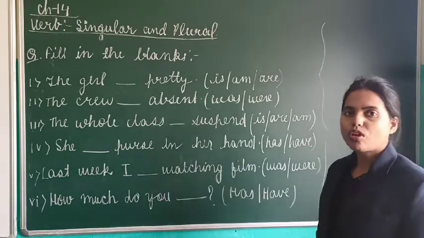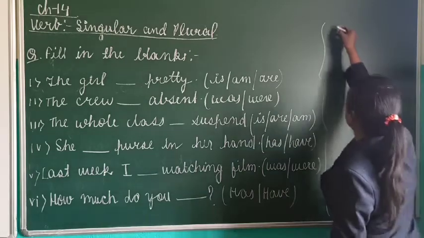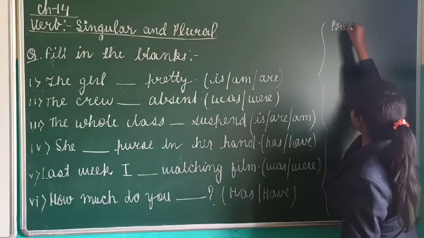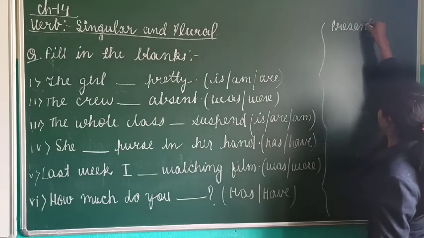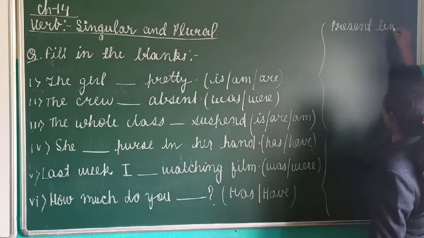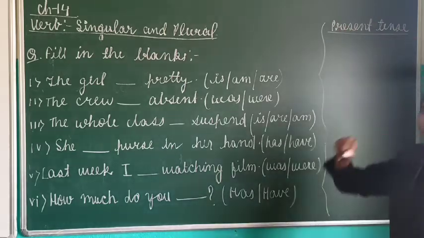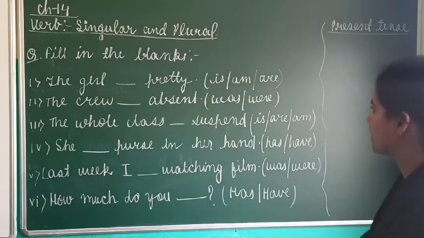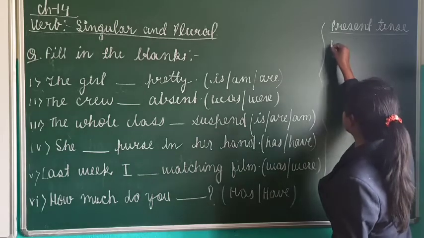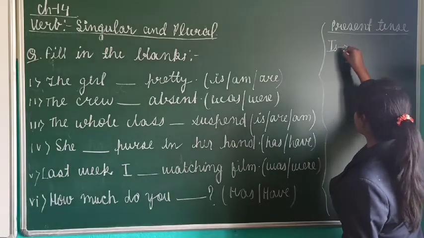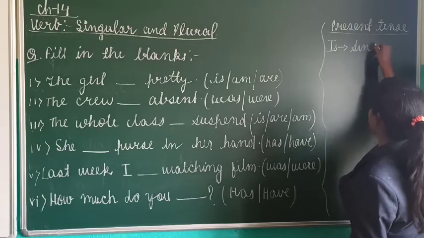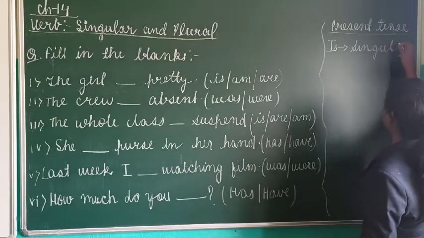Now, talking about is and are. First of all, in present tense, is is used with a singular subject.